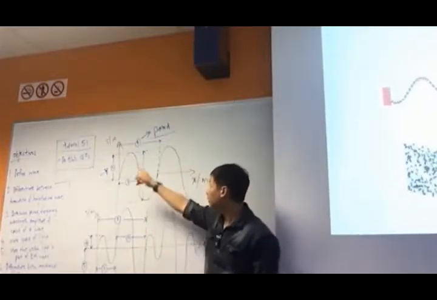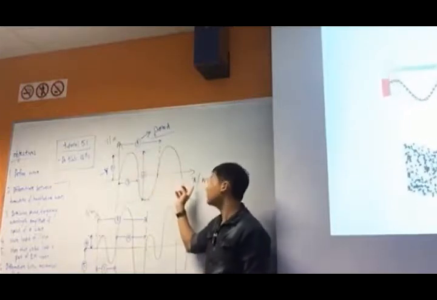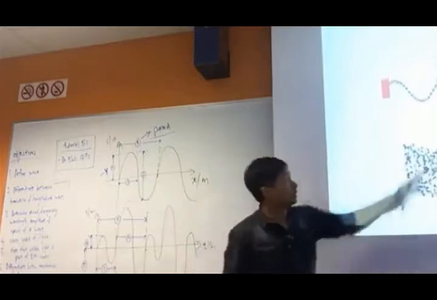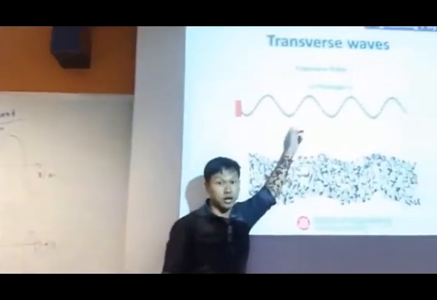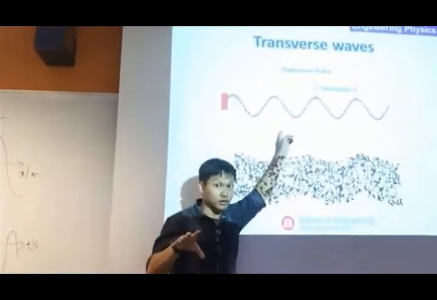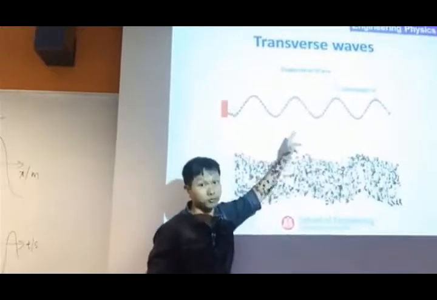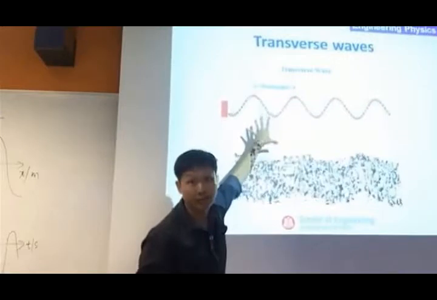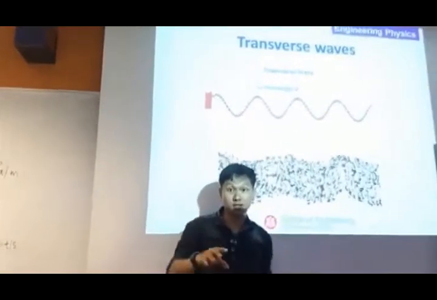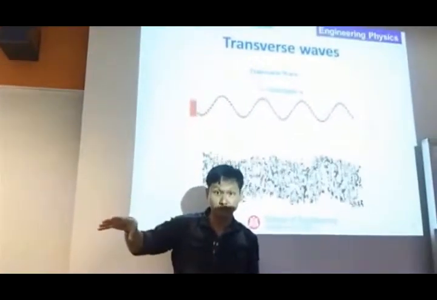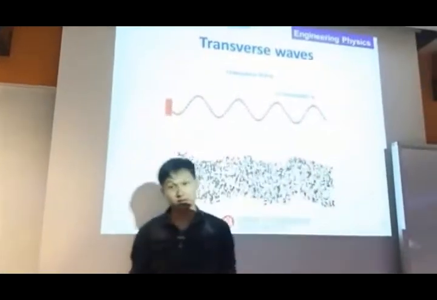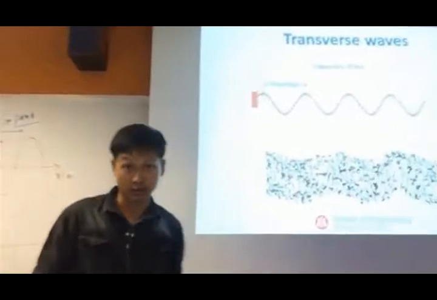But if it's displacement against displacement, I'm actually taking a snapshot of the waveform. That means if I pause and just take a photo, that is the displacement versus displacement graph. So it's all the particles that you have seen over here. That's the difference between these two graphs.